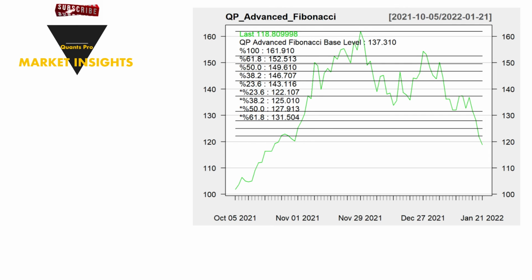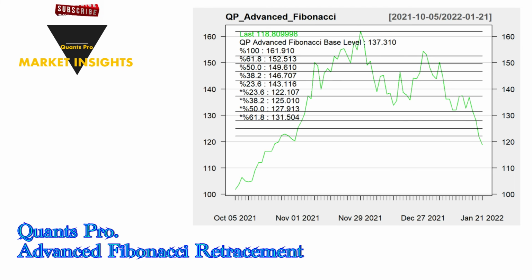The volatile movements caused by the uncertainty in the markets require updating many technical analysis indicators, and even lead to the use of new technical analysis techniques, which are mainly academic. Based on this requirement, we now present to you the Quants Pro Advanced Fibonacci Retracement that we have prepared specifically for the stock. The QP Advanced Fibonacci Retracement allows us to capture signals that cannot be captured by classical or conventional Fibonacci analysis. This will lead traders who make algorithmic and systematic trades to determine their take profit or stop loss levels more accurately. Correct determination of these levels will also affect the net profit of the investor.